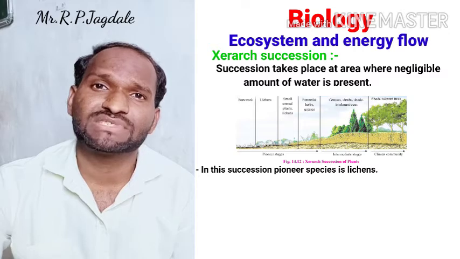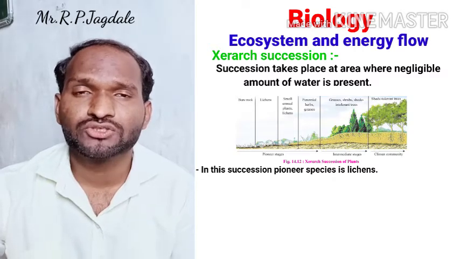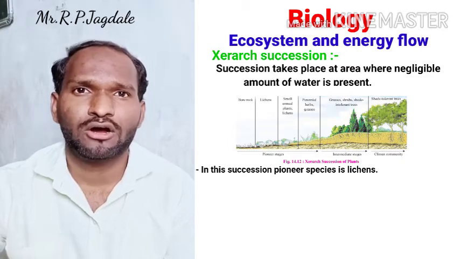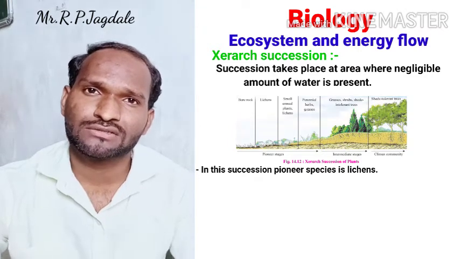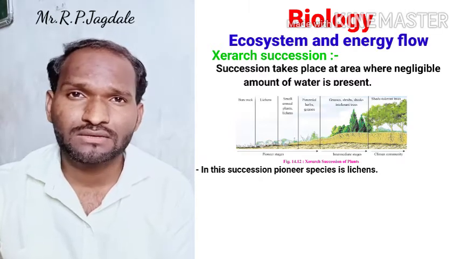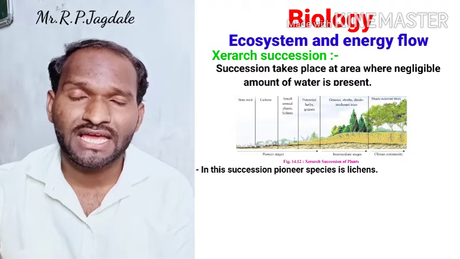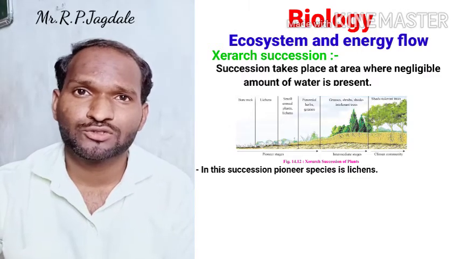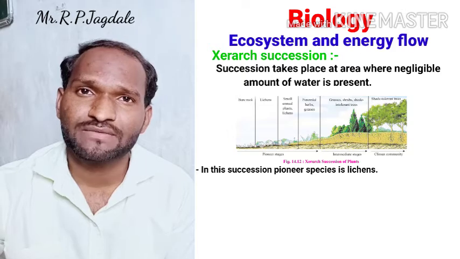You can see some steps of the plants in this picture, because this succession takes place in plants. Xerarch succession starts on the rocky area, or on the rocks. On the rocks there is no water, no nutrients, and no soil present. So how does the succession take place here?